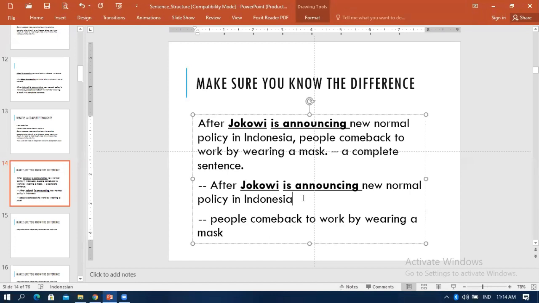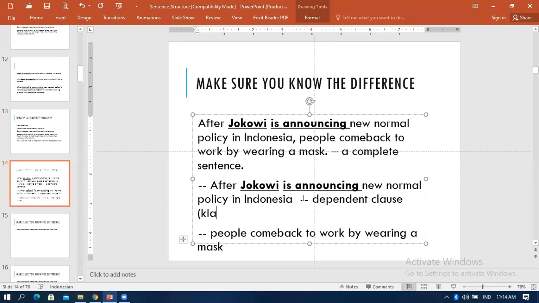The first part of the sentence is called a dependent clause. What is a dependent clause? In bahasa Indonesia, it is called klausa terikat. Why terikat? Because it cannot stand alone. It needs another clause to make it complete, right?